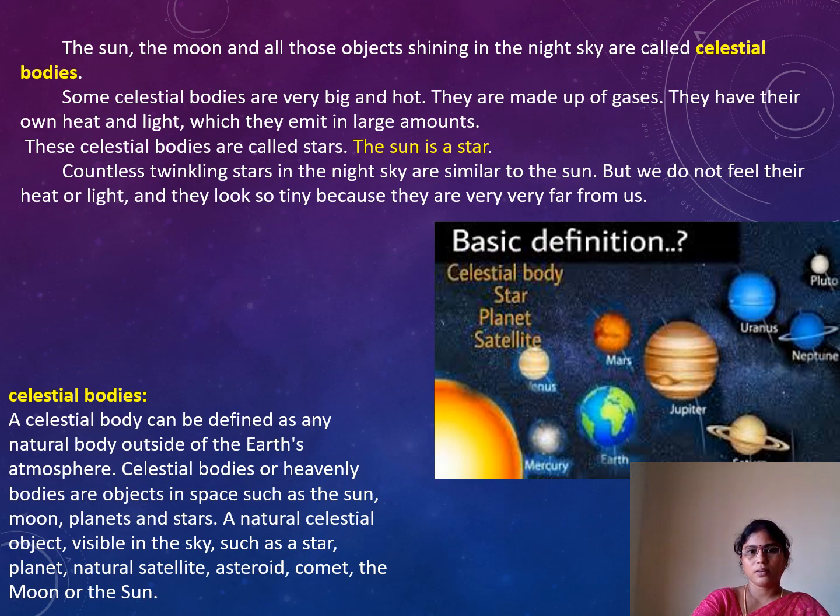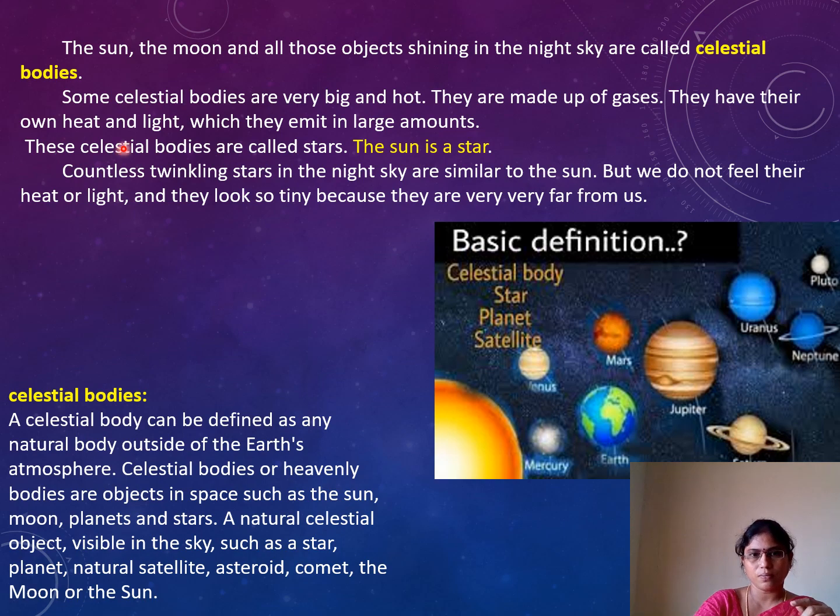The sun, the moon, and all those objects shining in the night sky are called celestial bodies. Means our sun, the moon, and other objects and planets we observe at night time, together we call celestial bodies. Some celestial bodies are very big and hot.